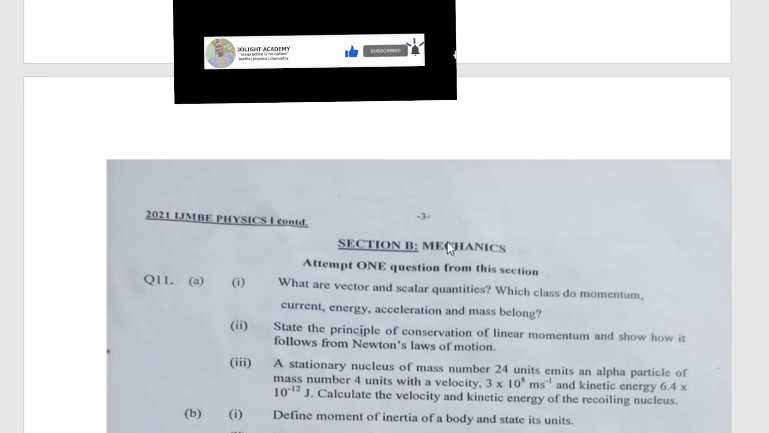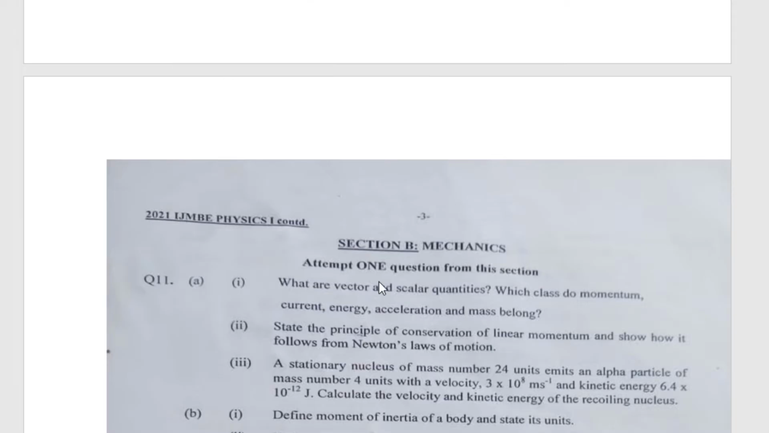Now look at this question, section B, mechanics. It says attempt one of the questions from this section. Now what will be happening is that anything that has to do with definition, you have to see it at the end of the video. I'll be giving anything that has to do with definition. So that's why I'm advising you to stick to the end of this video.